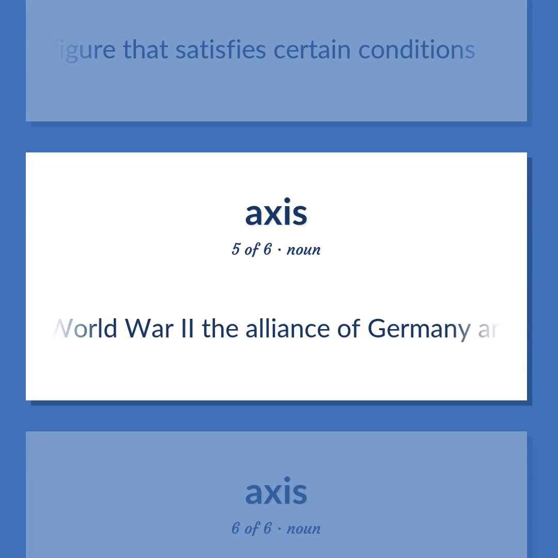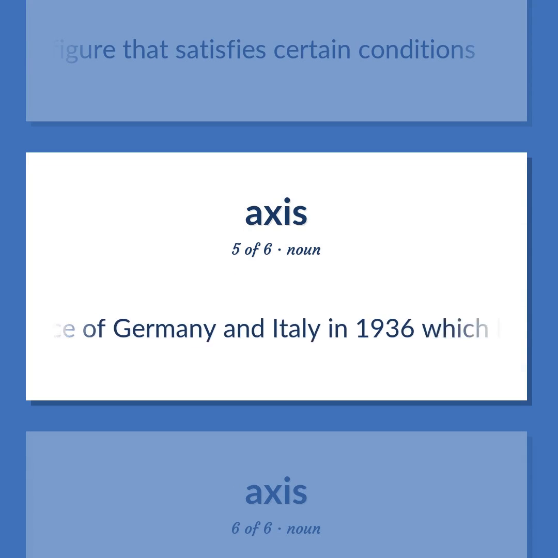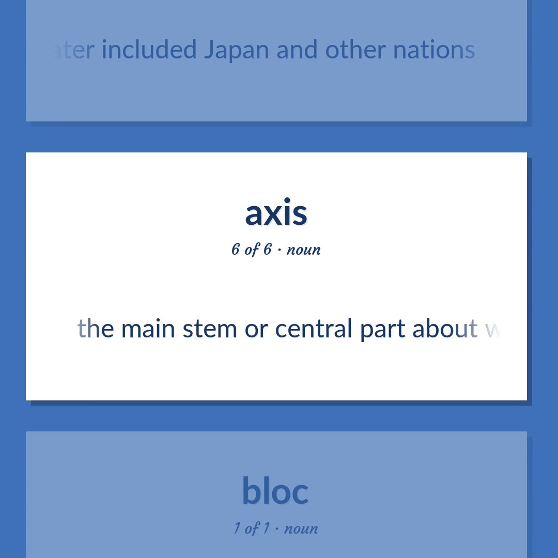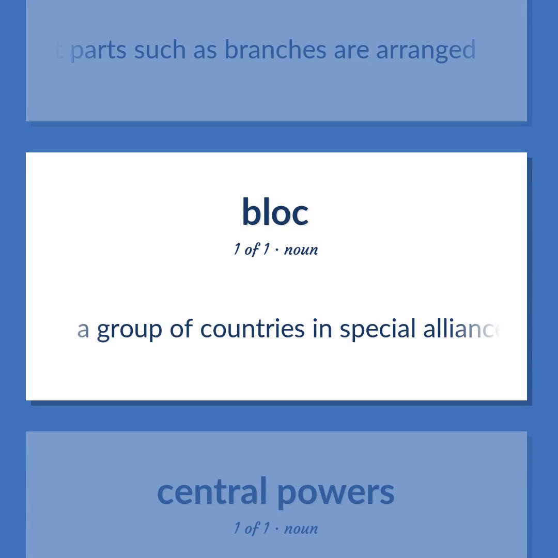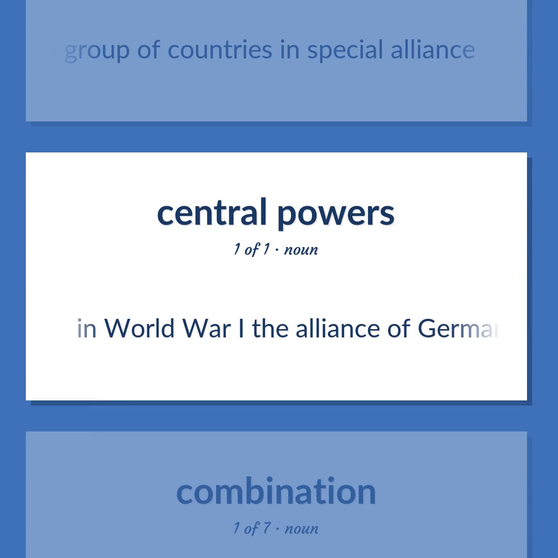In World War II, the alliance of Germany and Italy in 1936, which later included Japan and other nations. The main stem or central part about which plant organs or plant parts such as branches are arranged. A group of countries in special alliance. In World War I, the alliance of Germany and Austria-Hungary and other nations allied with them in opposing the Allies.